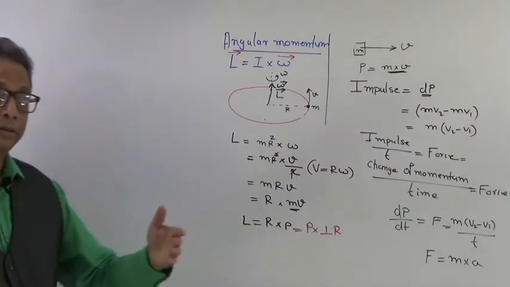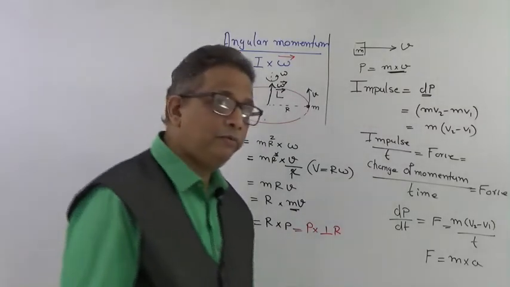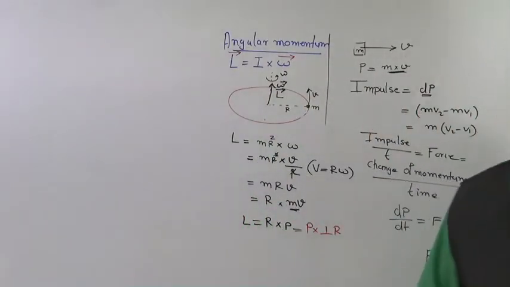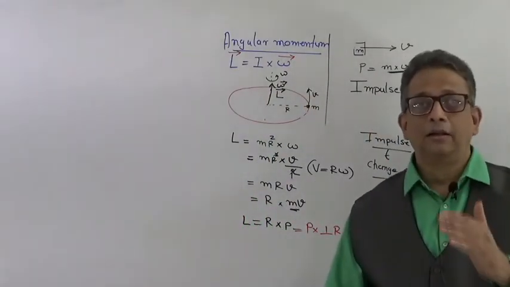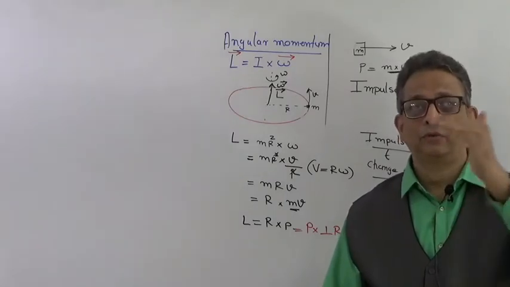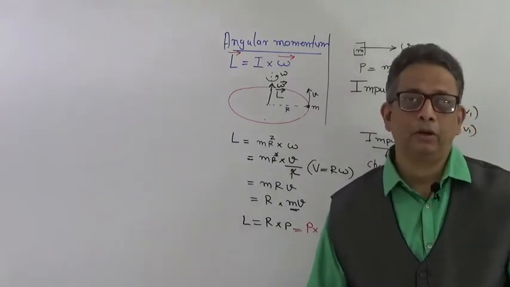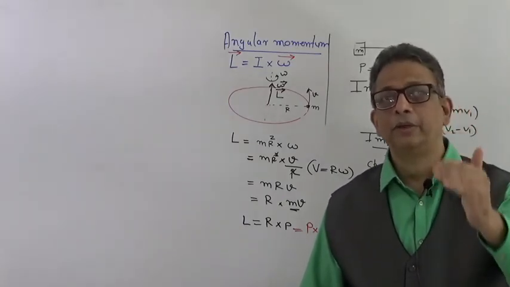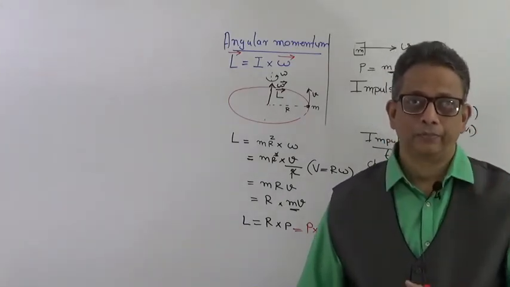But otherwise, in some other examples, when we look at those examples, you will have to see that r, the distance from the axis of rotation, should be perpendicular to the linear velocity whose angular momentum we are trying to record.